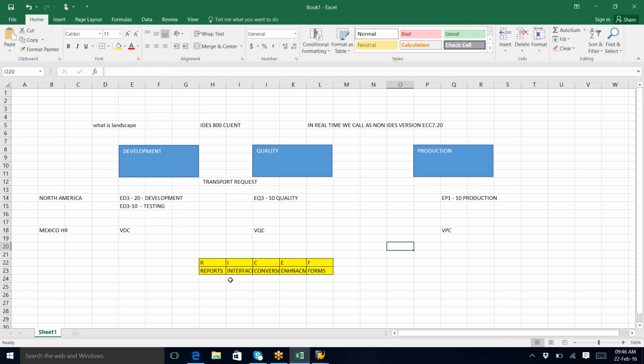But for an idea, let us discuss at a high level what a report, interface, and conversions are. First of all, what is a report? And before this, I want to discuss for whom we develop these reports, interfaces, conversions, enhancements, and forms. What is a report, for what purpose, and for whom do we develop a report?